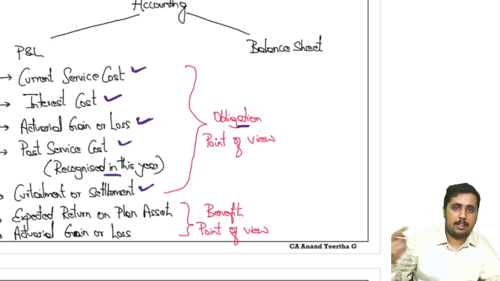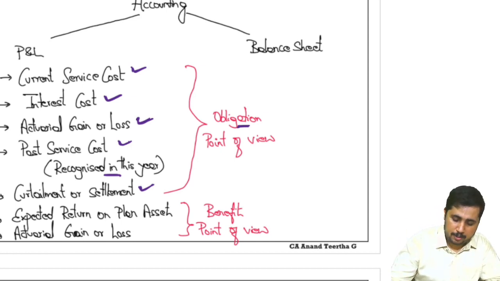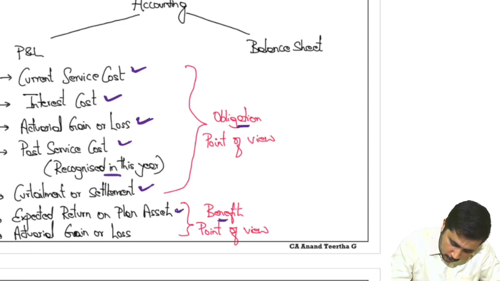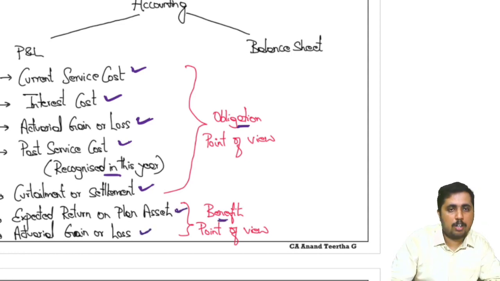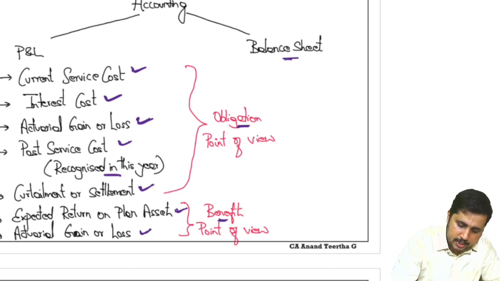Next, from the plan asset point of view, which leads to benefits, it can be expected return on plan asset and actuarial gain or loss on plan asset. So from that point of view, even these things will also go to P&L. If you are able to remember the examples we studied, all of these terms were covered over there. Okay. Next, in the balance sheet, what will happen?